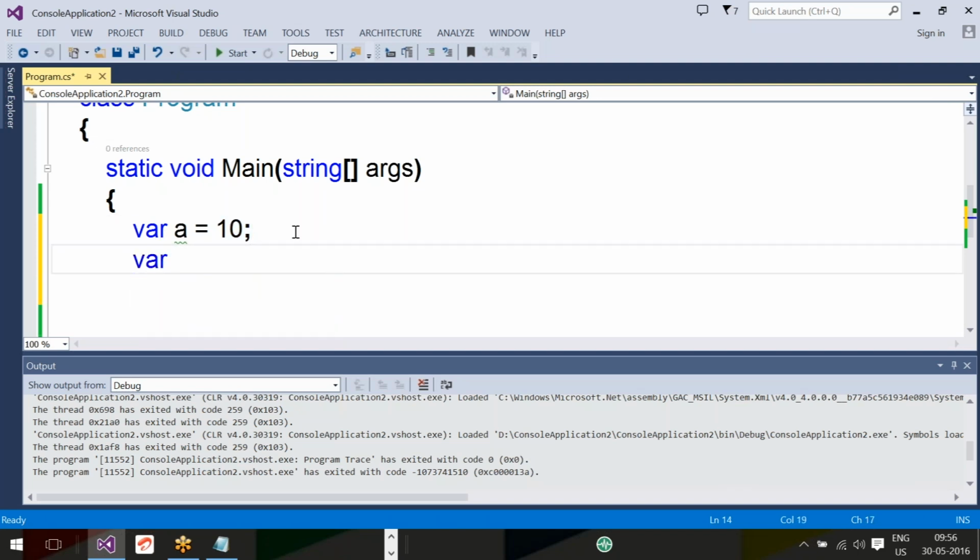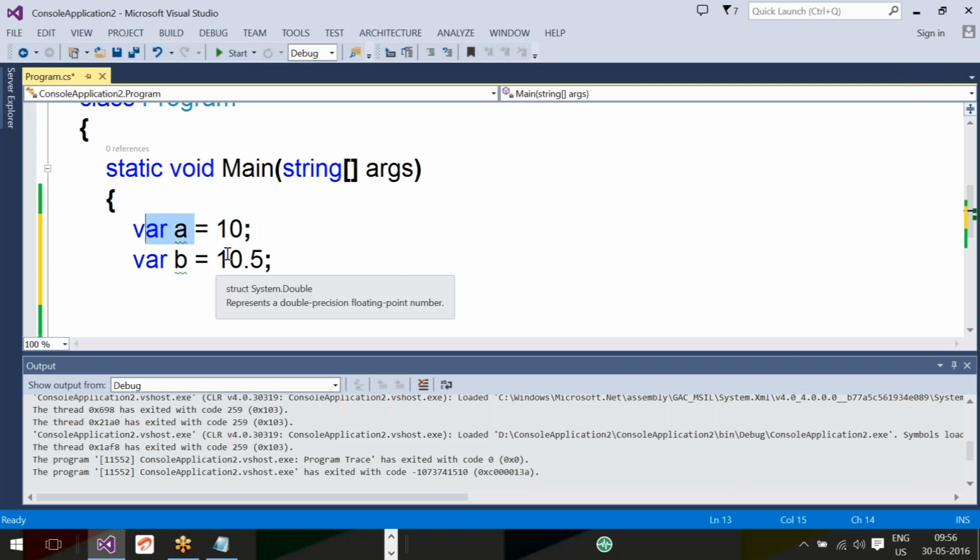Okay, var b = 10.5. Come on guys, can you tell me, Uma? What is b's type? Floating value? No, it's double, sir. The type of a is integer. Why? Because the default numerical type is integer, and 10 is numerical data, so a will act as an integer. 10.5 is floating data. What is the default floating data type in C#? Double. So b will act like a double.